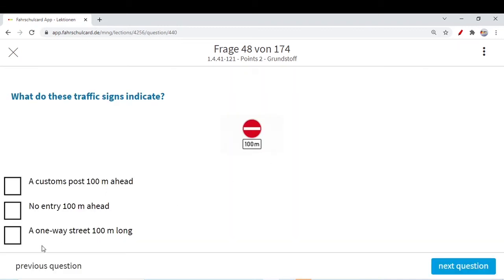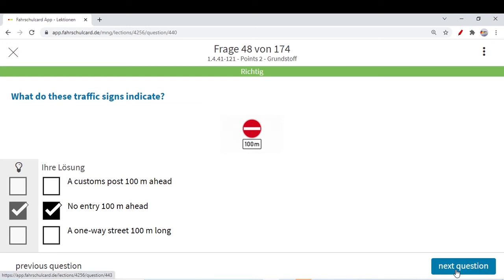So a customs post, it is not a customs post at all. One way street 100 meters long, no, a one way street has a different sign. This we will see in upcoming questions. No entry 100 meters ahead. If there were some arrows, that means the no entry area starts here for 100 meters. But here, after 100 meters the no entry area is going to start.